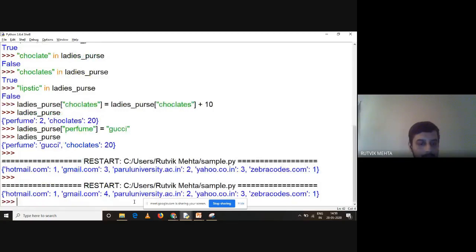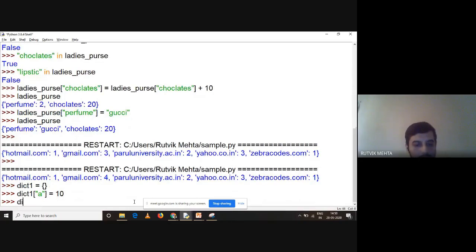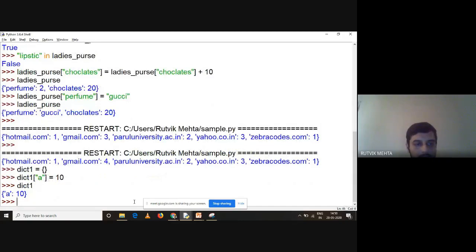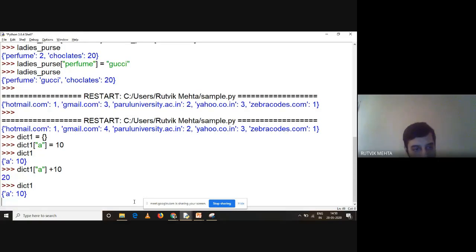Let me keep it very simple for you. dict1 is equal to empty, right? And dict1 of a is equal to, let us say, 10. And if I print dict1, a gives 10. Now if I say dict1 of a, this is going to fetch the value for me, plus 10, right? So it is going to give you 20. But if I print dict1 again, see this, a is 10, so the value is not actually updated.